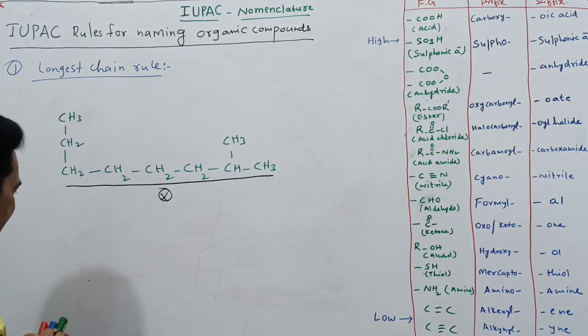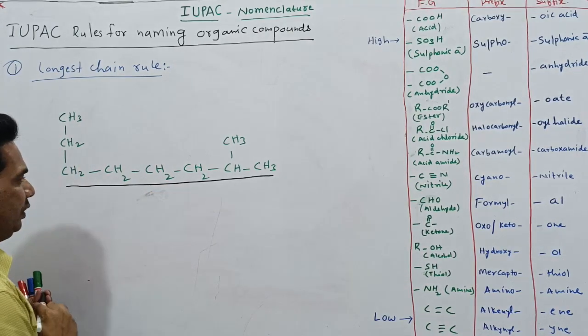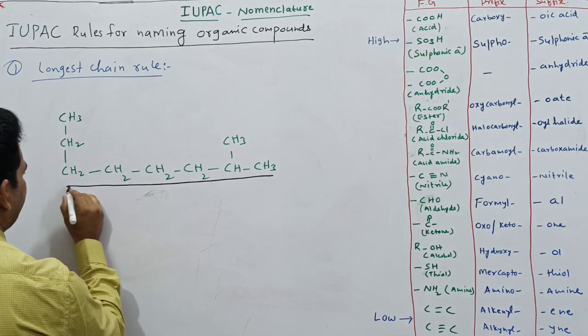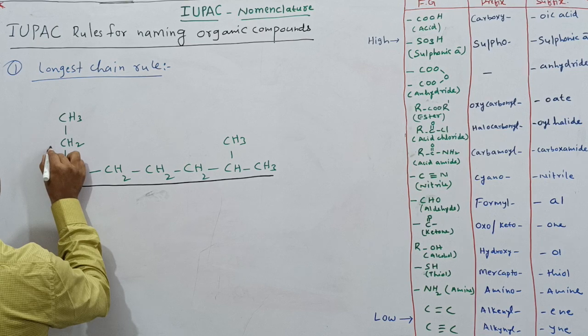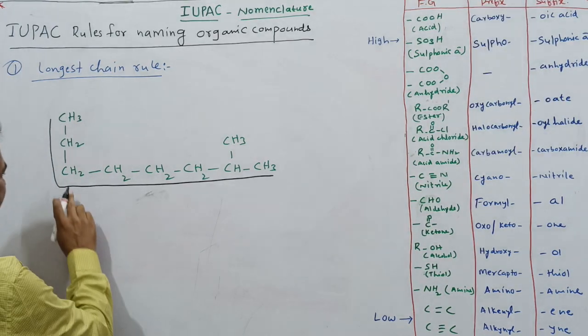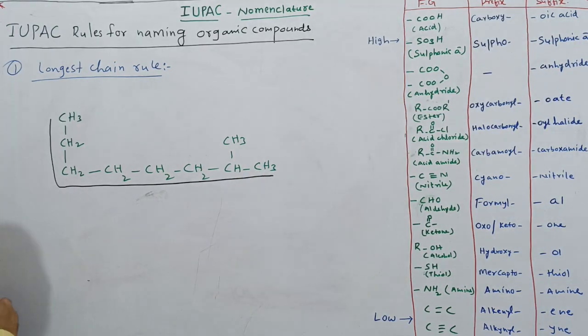Then how do we select the longest chain here? Whatever the longest chain is, it should have the more number of carbons irrespective of the straight carbon atoms. Straight chain would be only up to here, from here to here.